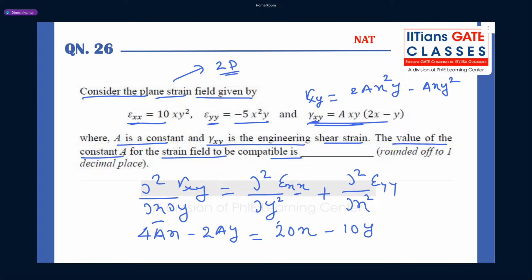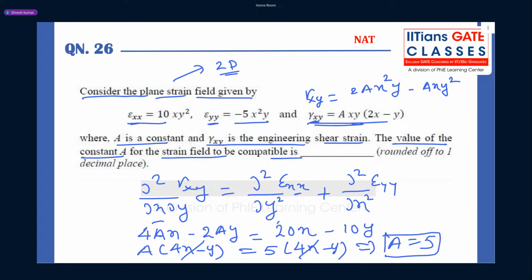Now guys, what you can do, you can take a out from here and you will get 4x minus y, and from here you can take 5 out, you will get 4x minus y. So this is cancelled, this is cancelled. So from here you find a equal to 5. Very good guys. It was a very simple question, no calculator required, not much calculation, and a is 5. So 5 is the correct answer.